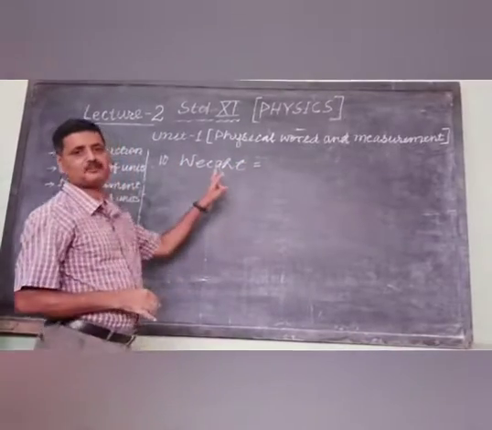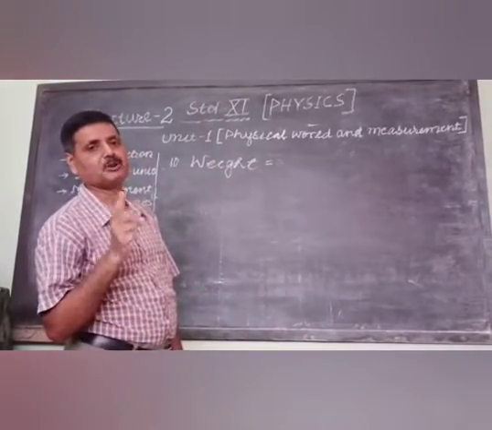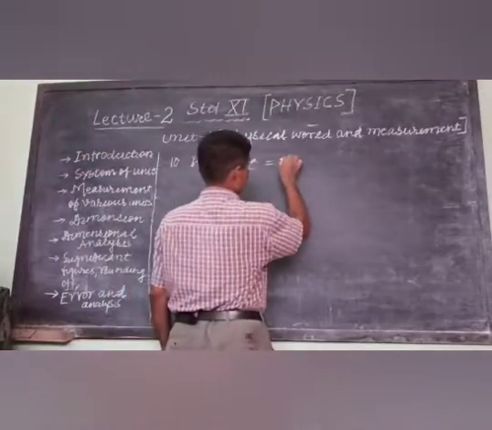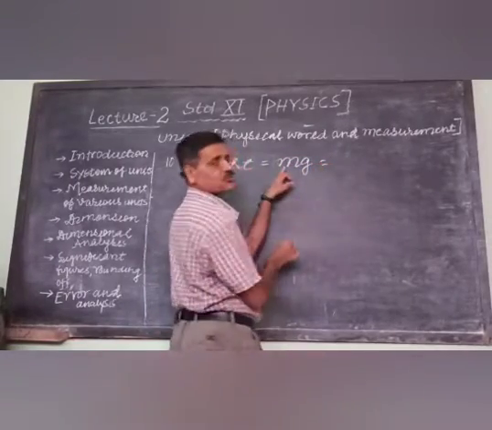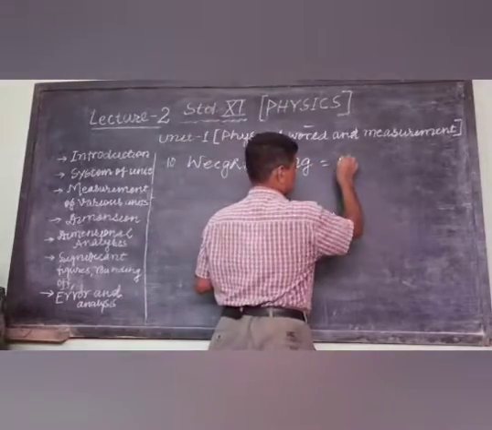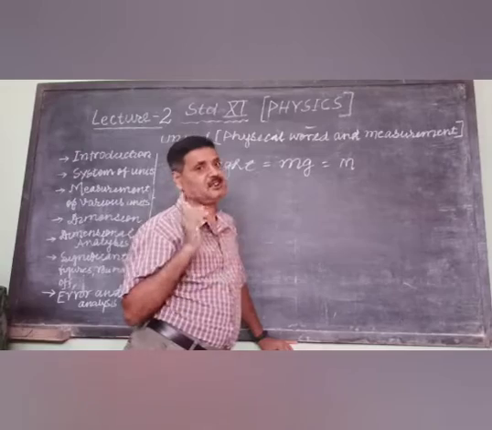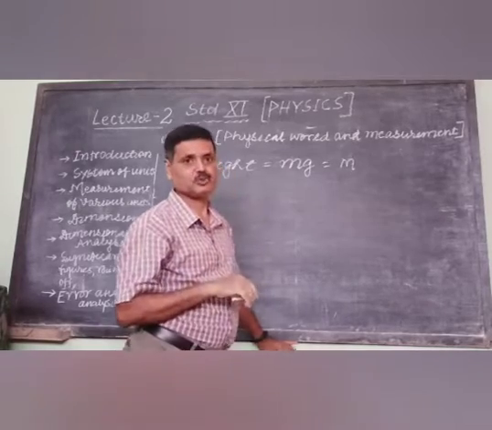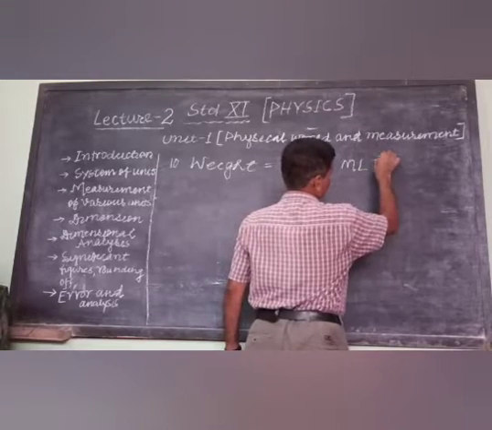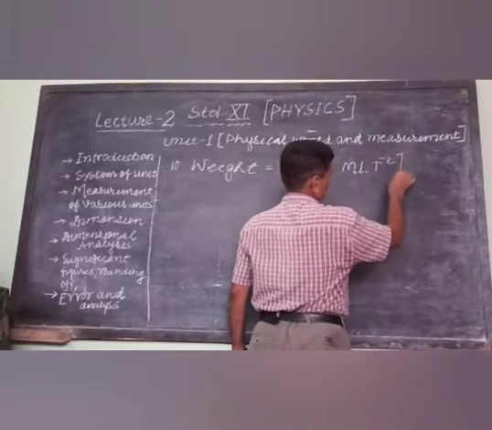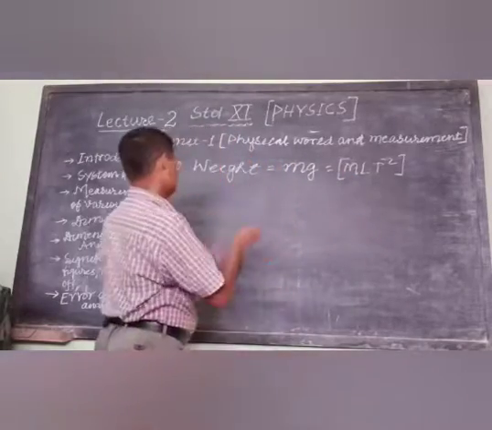In standard 9, we have studied about weight. Weight is the product of m into g. So we can write m into g: dimension of mass, and this is acceleration due to gravity. Acceleration is L t to the power minus 2. So it will be M L t to the power minus 2. We can say it is similar to the dimension of force.